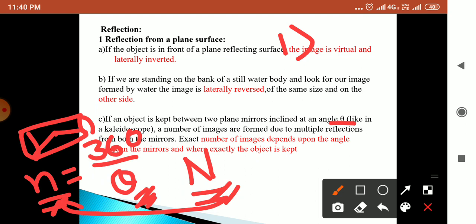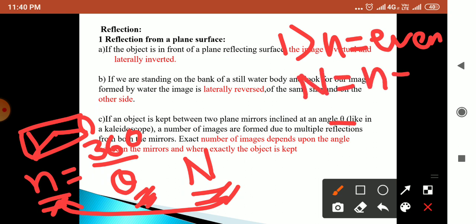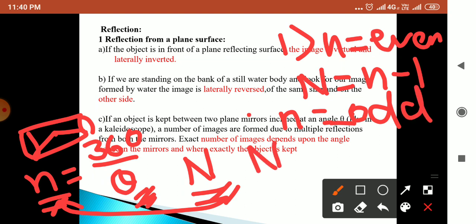One, when n is an even integer, then seen images is equal to n minus 1. Then when n is an odd integer, it will give two cases, that is when the object is on the bisector and off the bisector. On the bisector it will give seen images n minus 1.